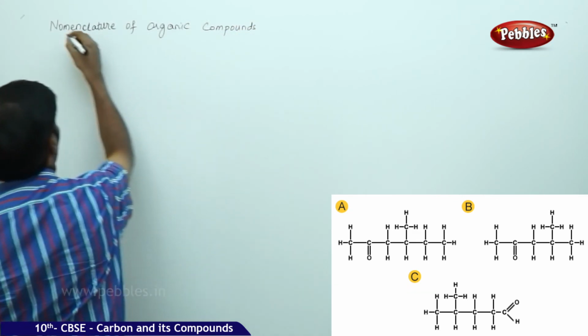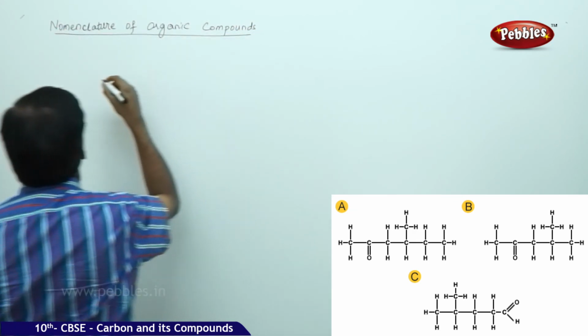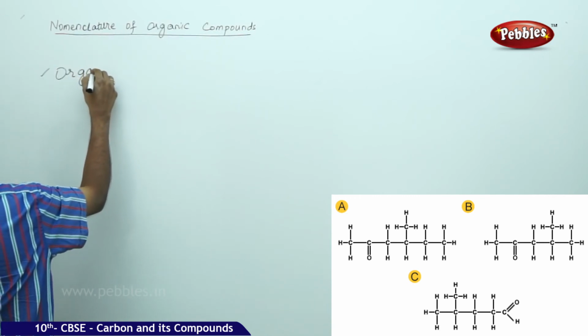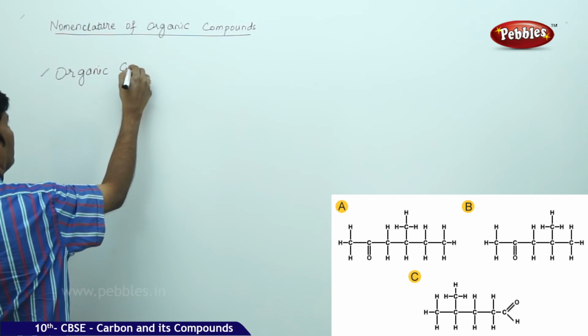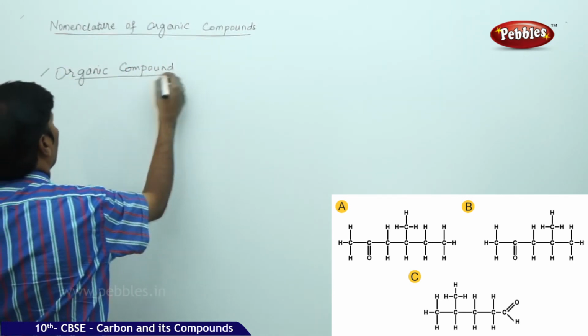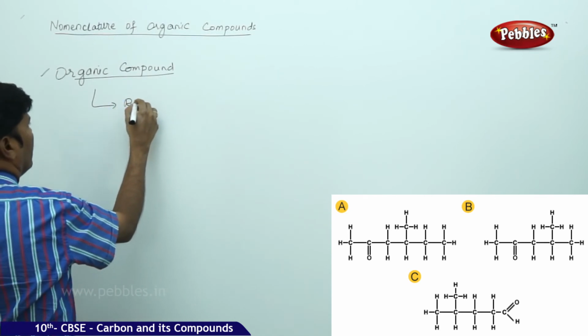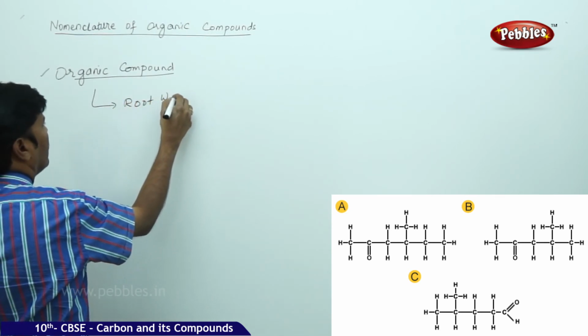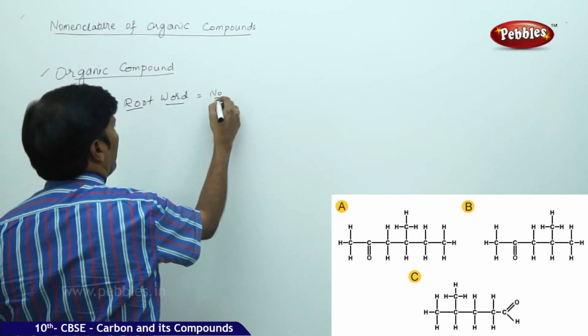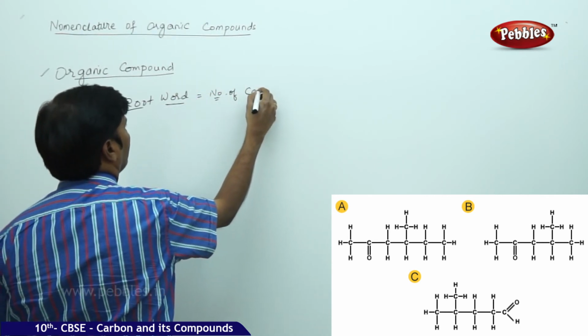In the nomenclature of organic compounds, you take an organic compound. An organic compound is made up of a root word. The root word represents the number of carbons.